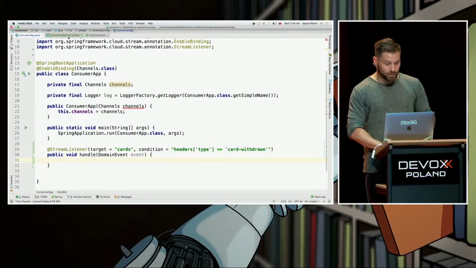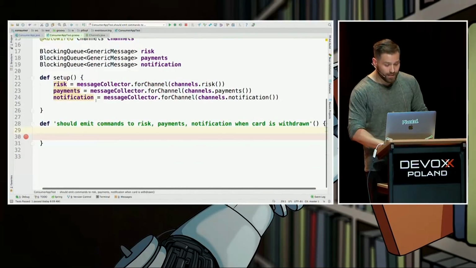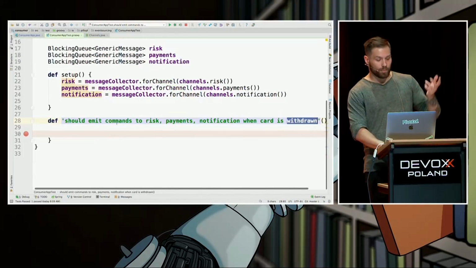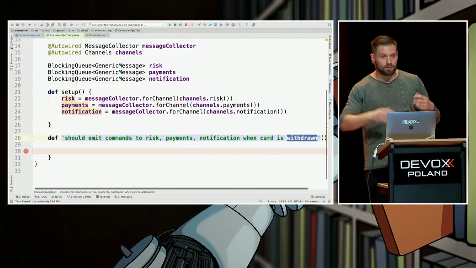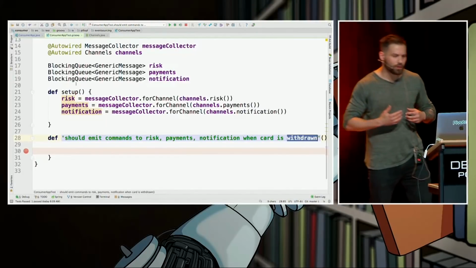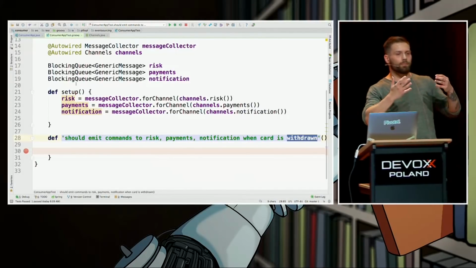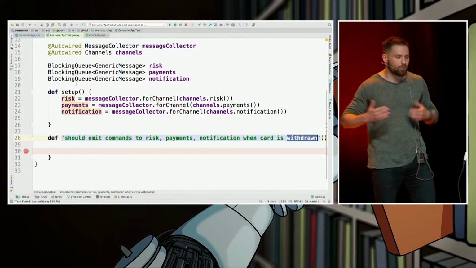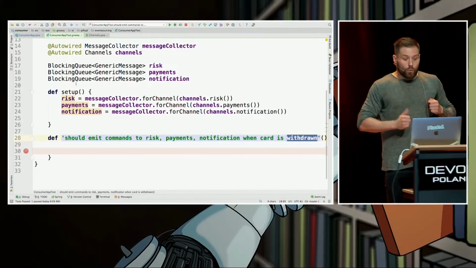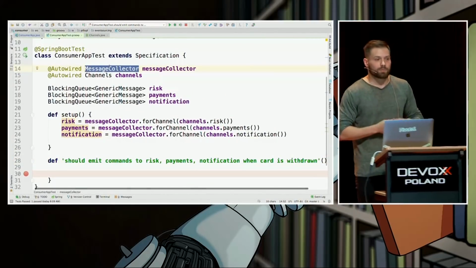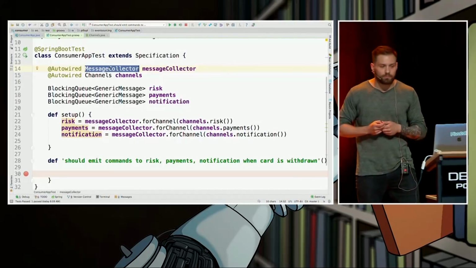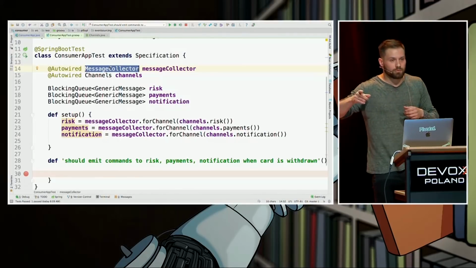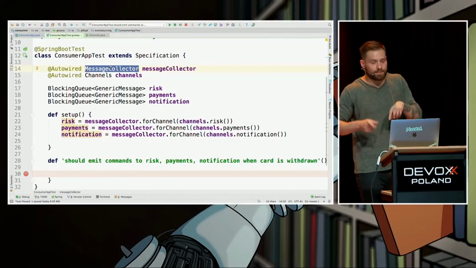What do we want here? First of all, we want to test it. We want to test that each time we get something from the accounting side, 3 commands are emitted. But during the test phase, there is a fully blown integration test. We don't want to be dependent on a RabbitMQ instance or Kafka cluster running on our local machine. It's insane, right? We want our tests to be independent. Which means we have to use some tools from Spring Cloud testing tools, in particular message collector, which can change the destination of our channel just for the purpose of tests.